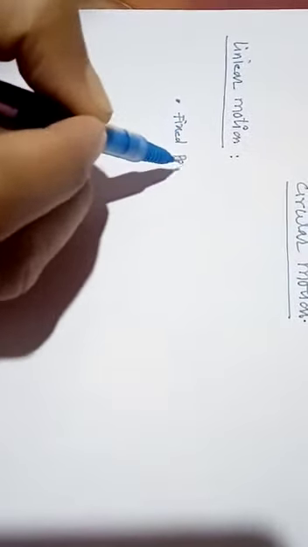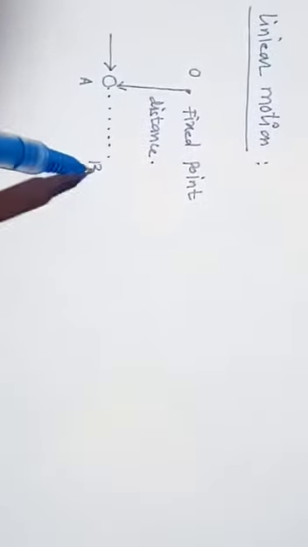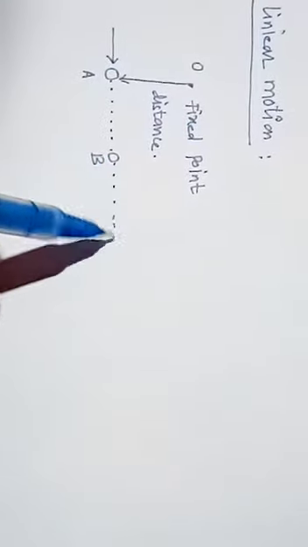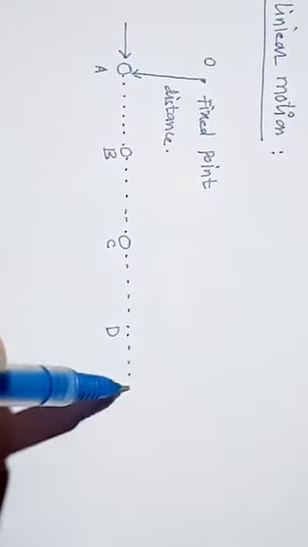Suppose this is the fixed point, and this is the first object or object at point A, and this is the distance between the fixed point O and A. Now, by applying some external force on this body, it will move from point A to point B, from B to C, and from C it will reach point D, and it continuously goes on.